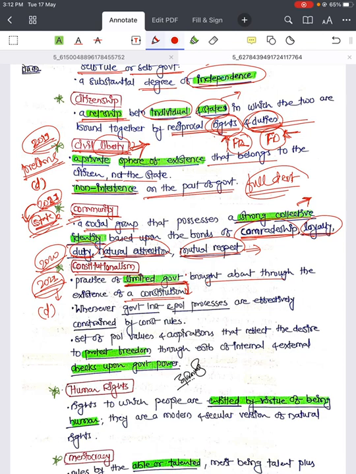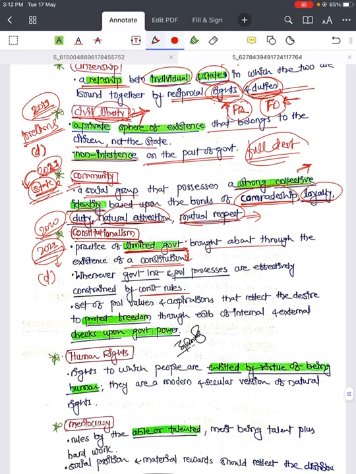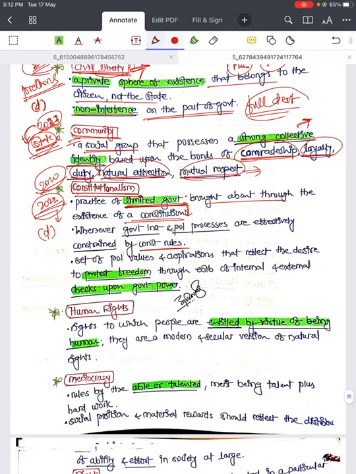Practice of limited government, whenever government institutions and political processes are effectively constrained by constitutional rules, that is constitutionalism. A set of political values and aspirations that reflect the desire to protect freedom through the establishment of internal and external checks upon government power. That is, some limitations upon government is called constitutionalism, and that limitation is put by the constitution, right?